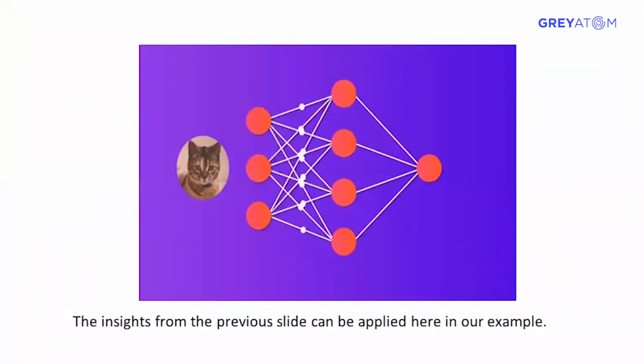Okay, so what is happening here is the same example. We are trying to classify this animal as a cat or dog. Let's say these three circles are the input layer. One could be the shape of the nose, one could be the height, one could be the color, and the more features over here, the better the learning of the network is.